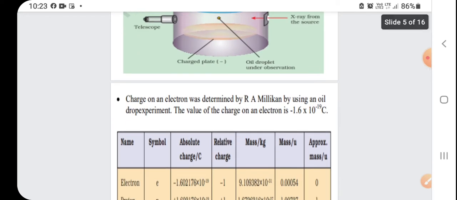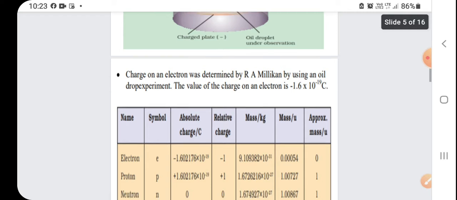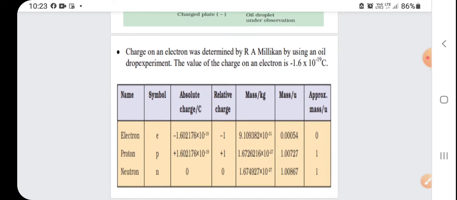Charge on electron is known, and e by m ratio is known, so we can calculate the mass of electron. Charge on an electron was determined by R.A. Millikan using the oil drop experiment. The value of charge on electron is minus 1.6 into 10 to the power minus 19 coulomb.